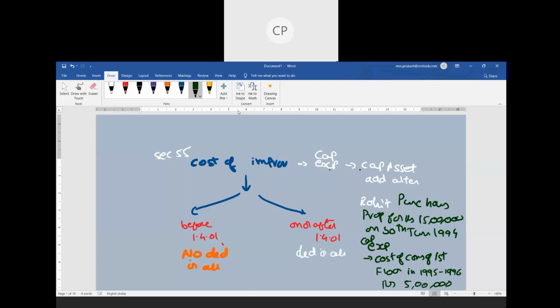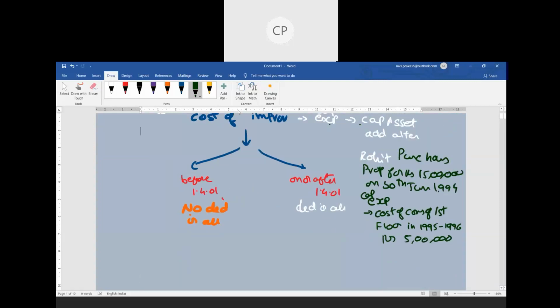He purchased a house in 94, and immediately after the purchase he constructed, at a cost of 5 lakhs. Not only that, he also constructed a second floor in the year 2002-2003 at a cost of rupees 7,50,000. Then he made some alterations to the property in the year 2006-2007 amounting to rupees 6,25,000.